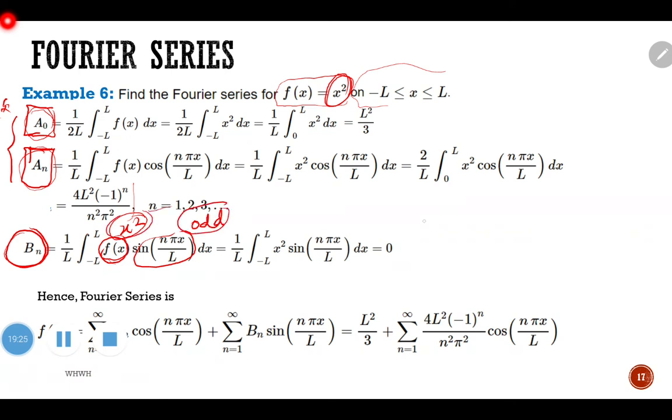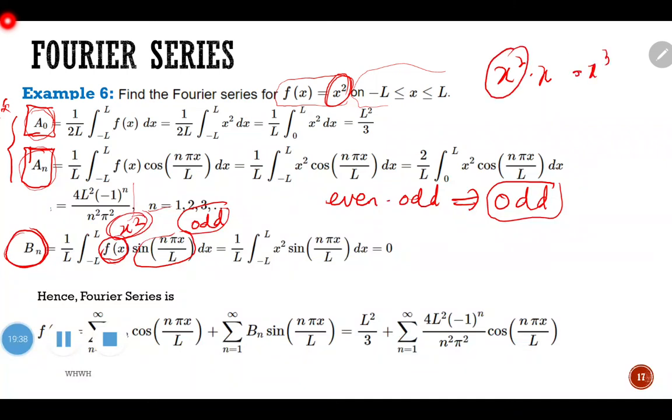Even, right. Even multiplied by odd will give us even or odd? It will give us an odd function. Okay, if you don't believe it, look at x square multiplied by x. So x to the power of 3. X square is even, right? X is odd. So x to the power of 3 is an odd function. So using the property, we know this one is an odd function and you are to integrate from